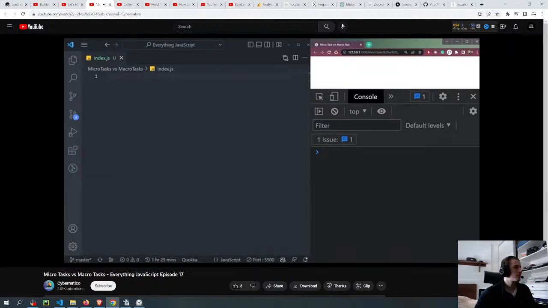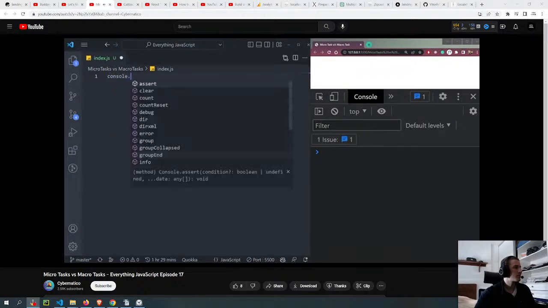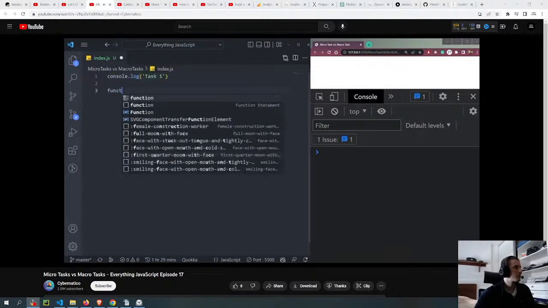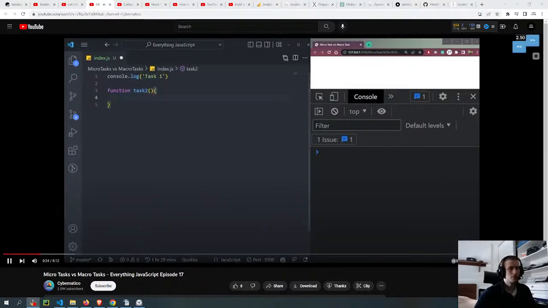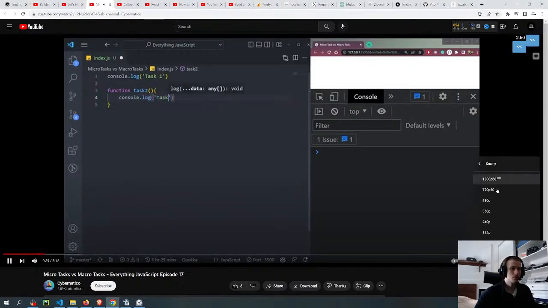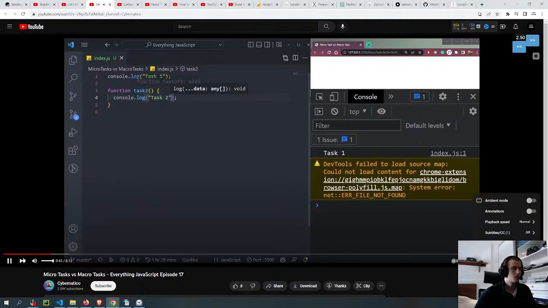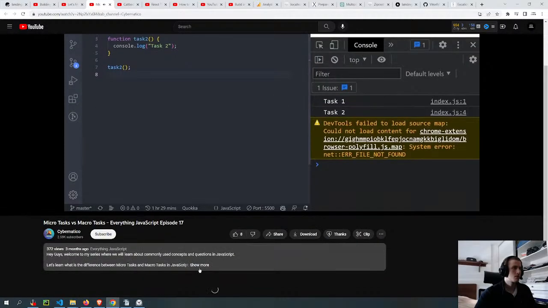In this video, let's learn about microtasks versus macrotasks in JavaScript. So what are these tasks that we're talking about? Micro versus macro. Everything in JavaScript can be categorized as a task. For example, console.log is a task, this is task 1. Let's add a function, task 2, and in here we'll print console.log task 2. Now we'll get task 1, but we have to call the function to get task 2, like this. We'll get task 1 and task 2.